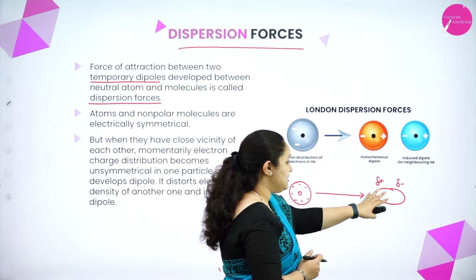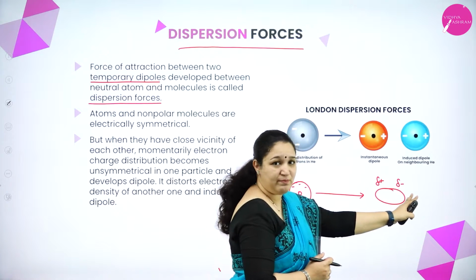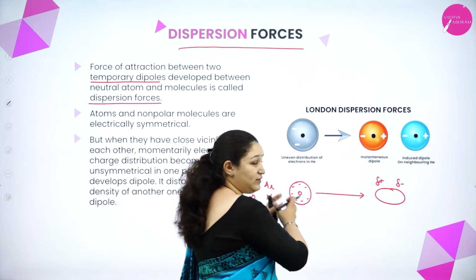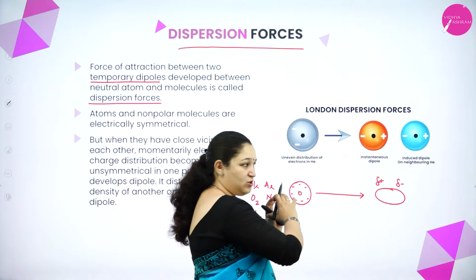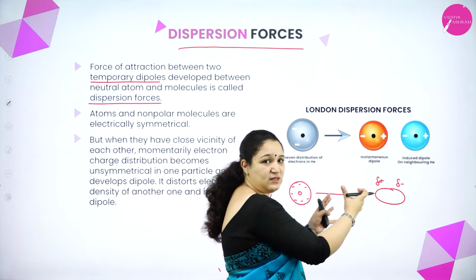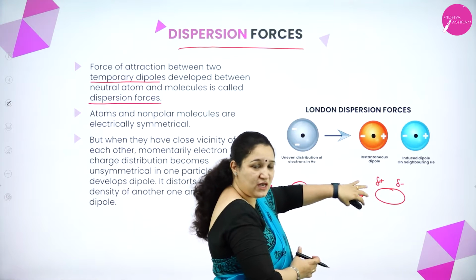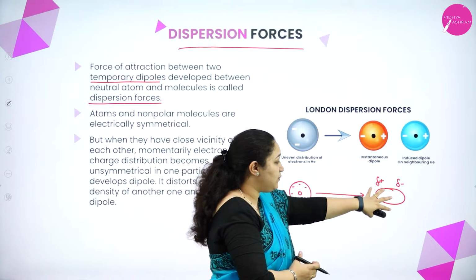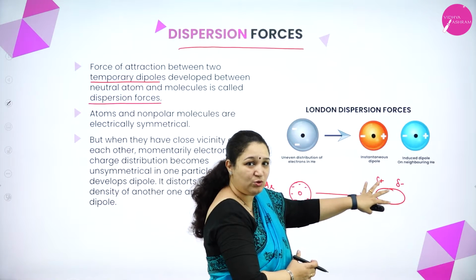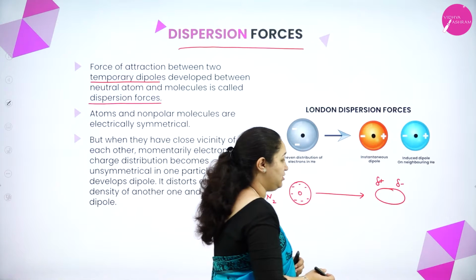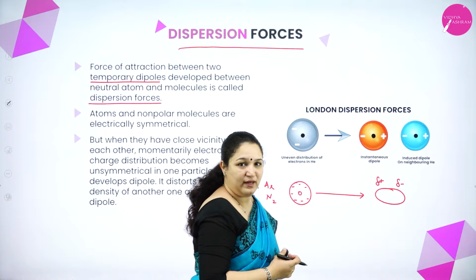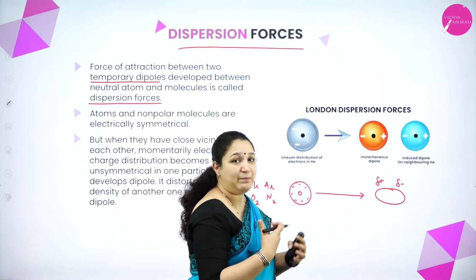So this partial positive charge and partial negative charge is due to what? Momentary distortion of these electrons. All the electron clouds will move on one side, it gets a partial negative charge, and the nucleus will be on the other side, it will get a partial positive charge on the opposite end. So this is the temporary dipole which is induced due to momentary distortion. This is the temporary or instantaneous dipole.